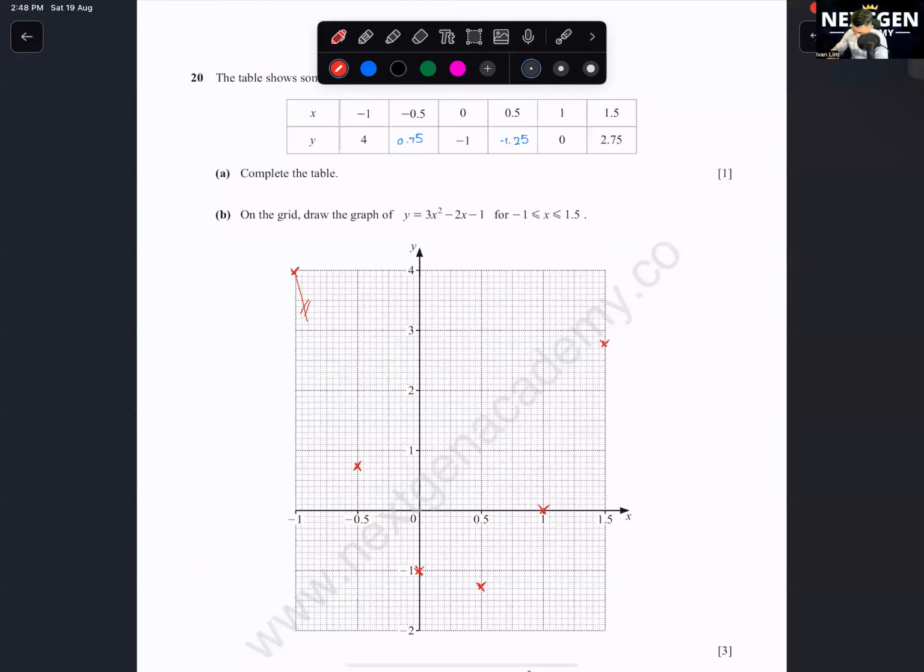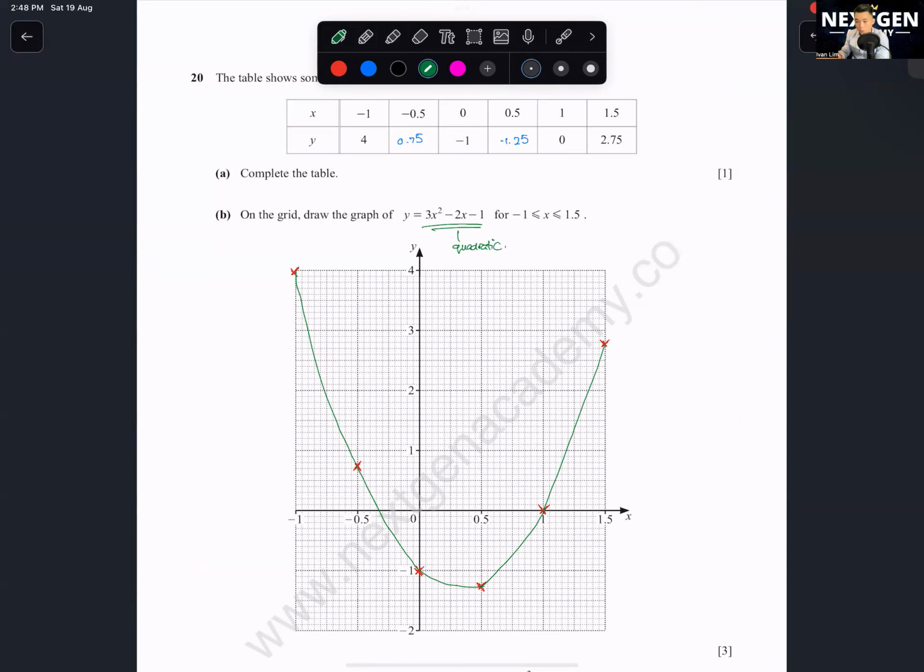Let's use another color. Okay, you should get a U shape because this is a quadratic equation.